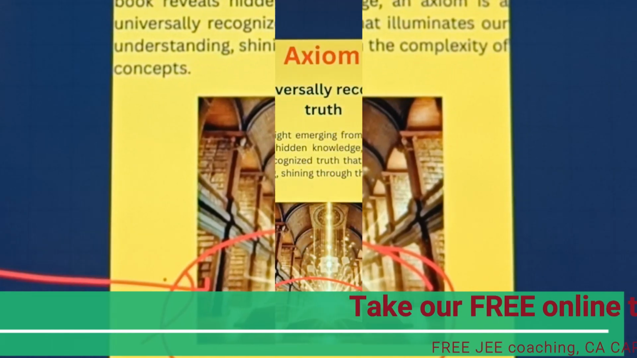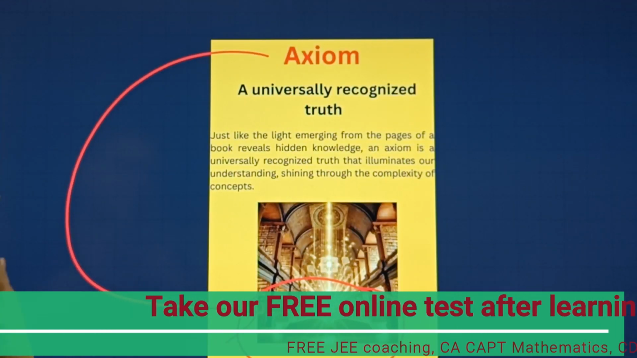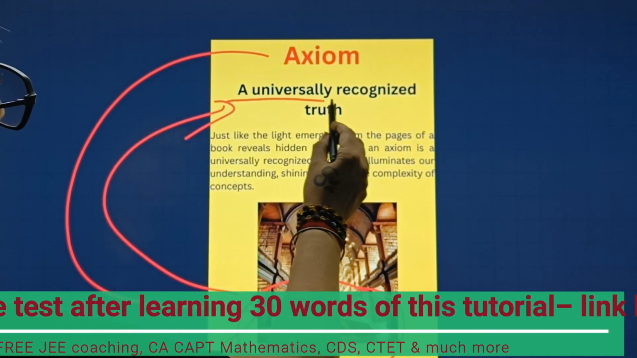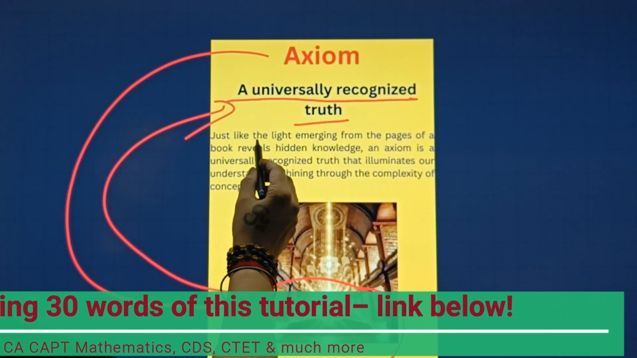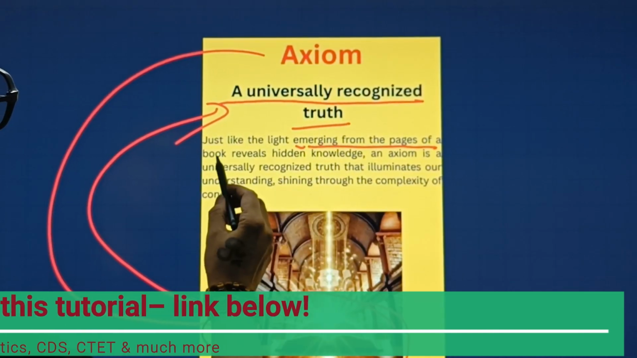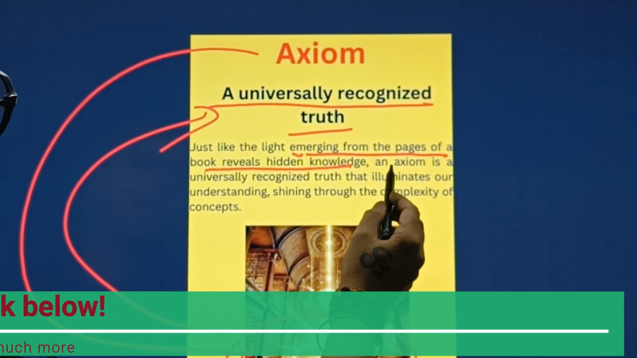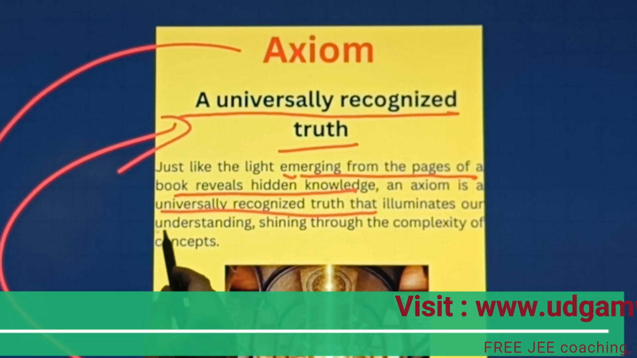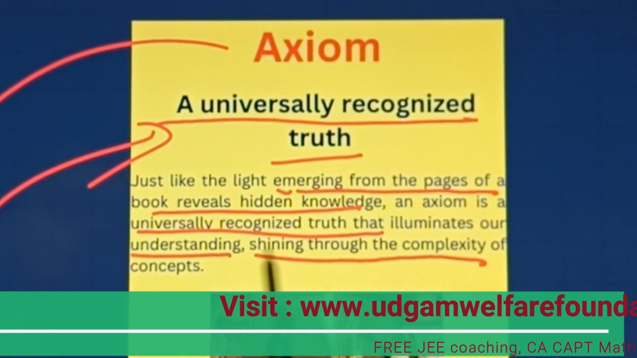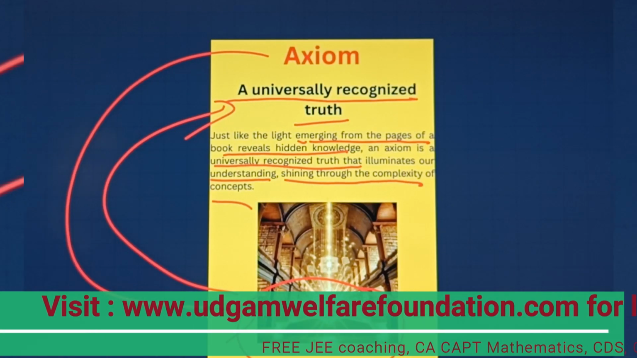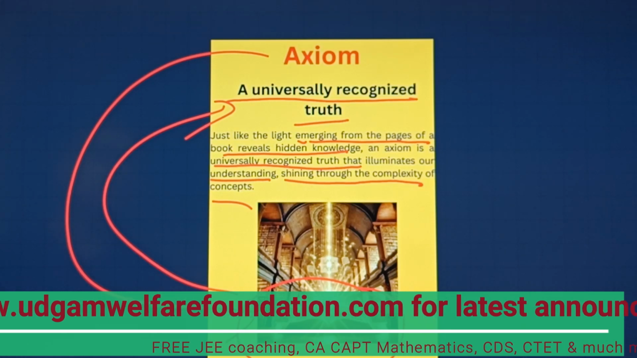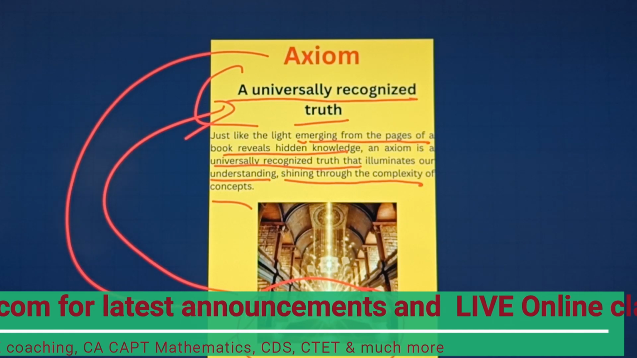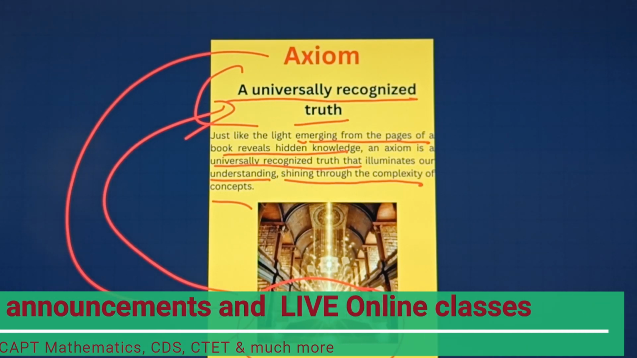That means something naturally is happening or something universally is happening. Now let's understand with the help of this particular meaning. A universally recognized truth here. Just like the light emerging from the pages of a book reveals hidden knowledge, an axiom is a universally recognized truth that illuminates our understanding, shining through the complexity of concepts. You can simply learn with the help of these images, as well as you can also learn the meaning here, a universally recognized truth. Now let's move towards our next word.